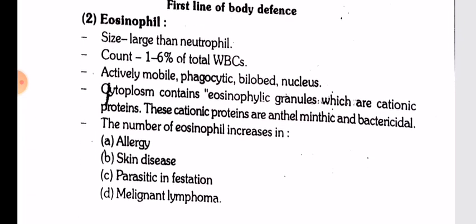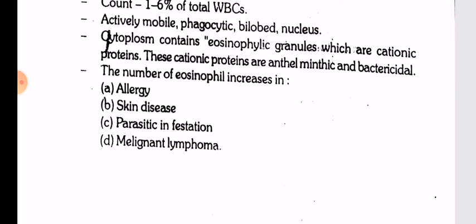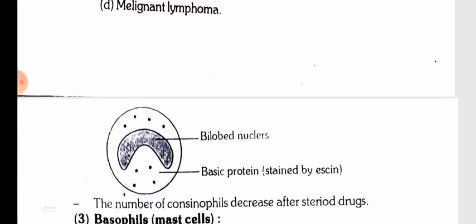Eosinophil: size larger than neutrophil, count 1 to 6% of total WBCs, actively mobile, phagocytic, with a bilobed nucleus. The cytoplasm contains eosinophilic granules, which are cationic proteins. These cationic proteins are antihelminthic and bactericidal. The number of eosinophils increases in allergy, skin disease, parasitic infestations, and malignant lymphoma.